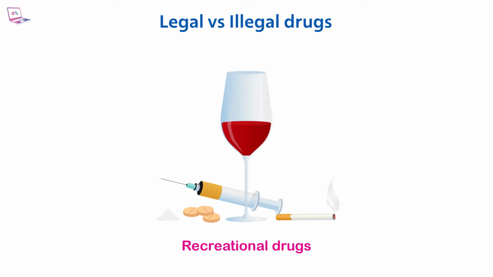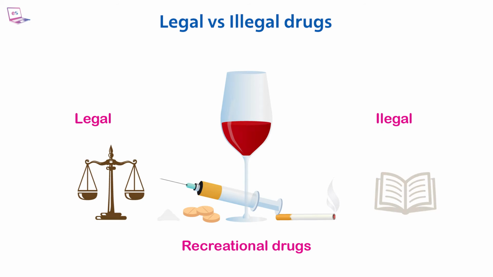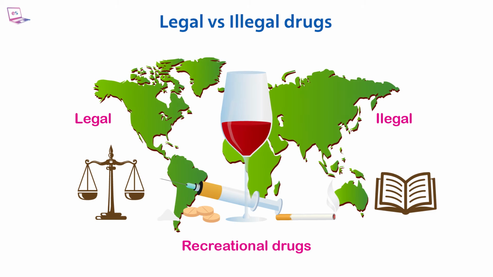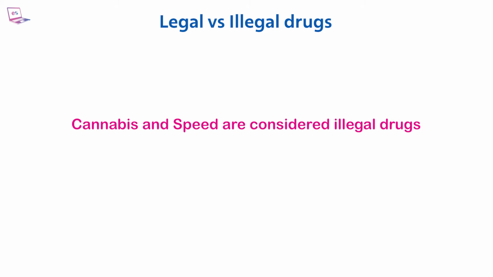Recreational drugs are substances that people use primarily for pleasure, relaxation, or to alter their mental state, rather than for medicinal purposes. These drugs can either be legal or illegal depending on the laws and regulations of a particular country or region. Cannabis and speed are considered illegal drugs in many countries worldwide.